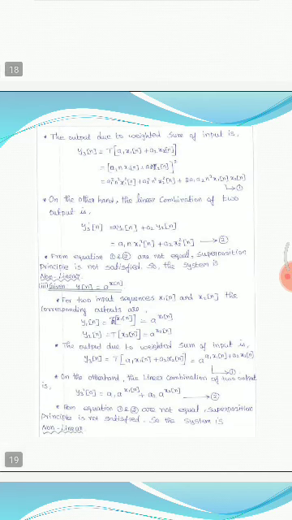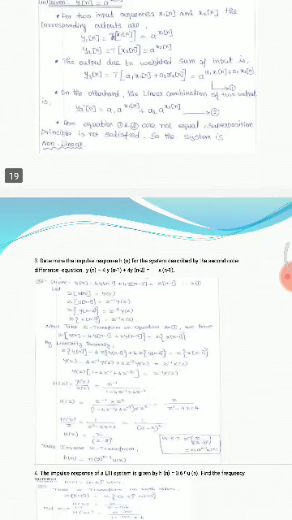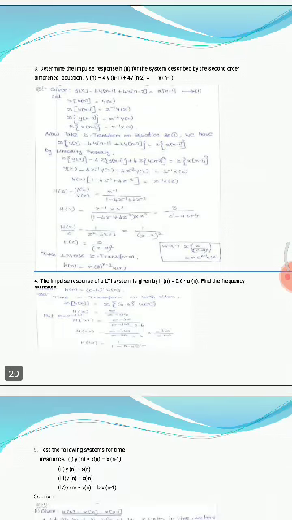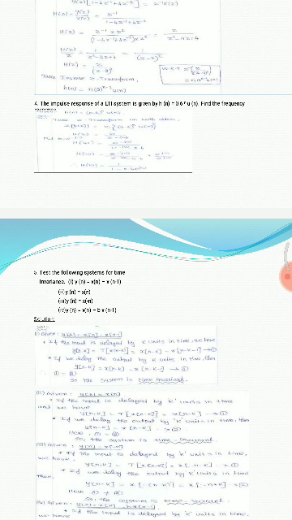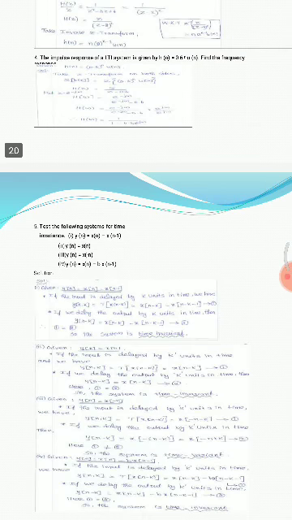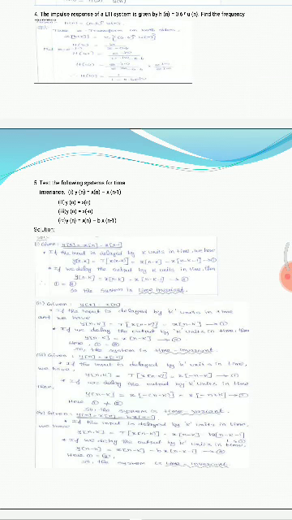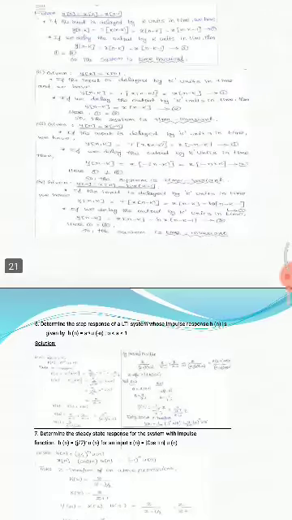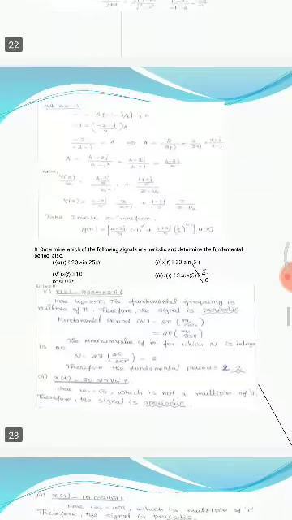So likewise we have so many problems. But in this problem we are going to see time invariance and time variance. What is meant by time invariance? If y of n comma k is equal to y of n minus k, it's called time invariant. If it does not satisfy this, it's called time variant. So likewise we have the problem y of n is equal to x of n minus x of n minus 1. In this problem it satisfies that y of n comma k is equal to y of n minus k, so it's called time invariant. Likewise, we have so many example problems.